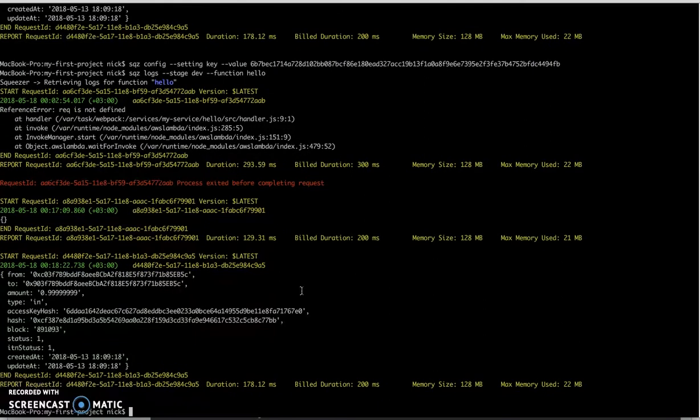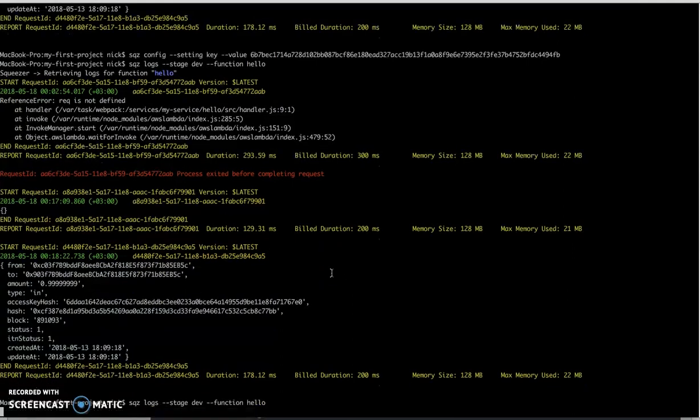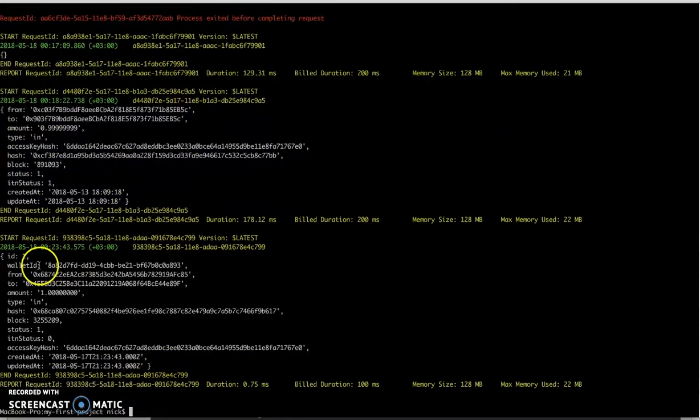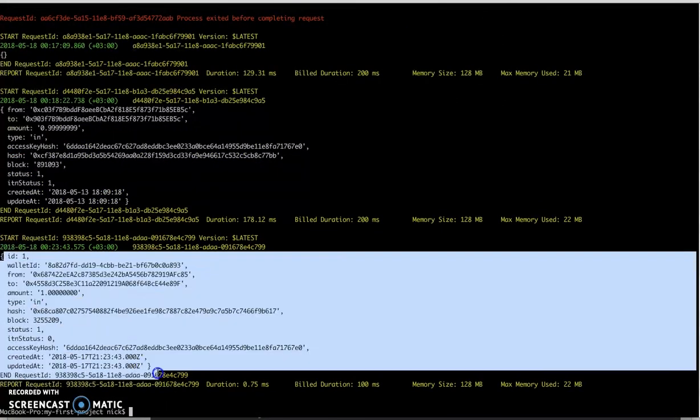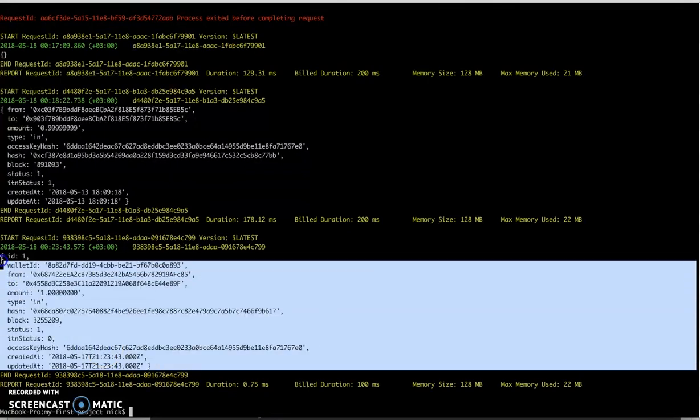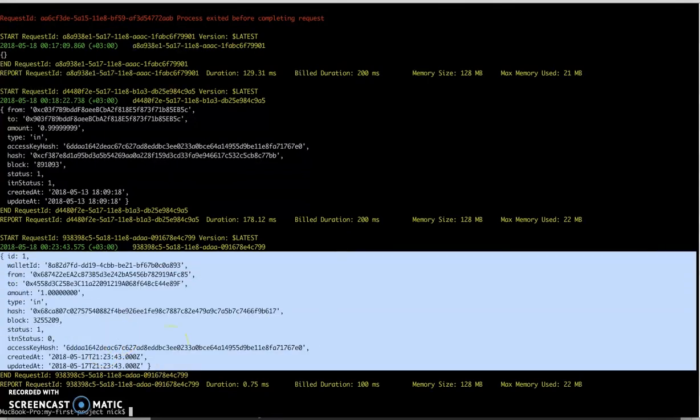We should wait a few seconds more for this one. Okay, so it seems that the new ethers are successfully delivered to our wallet address,